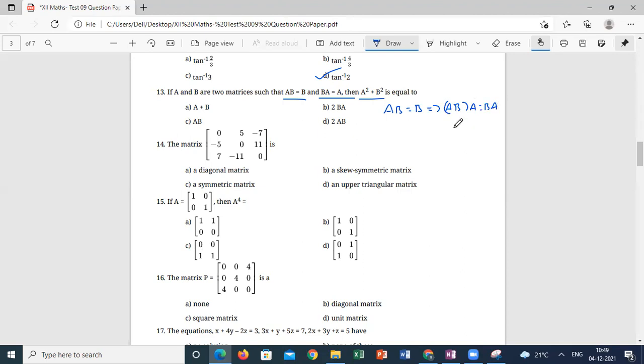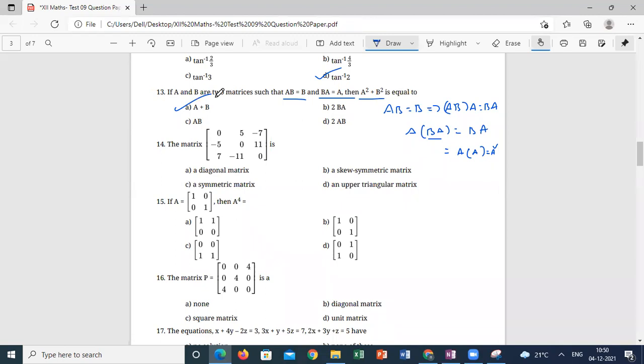Similarly, multiplying with A, BA will be equal to A, which can be written as A into A, that is A square. So I can write A is equal to A square, and the same way B is equal to B square. So A plus B is a straight question.